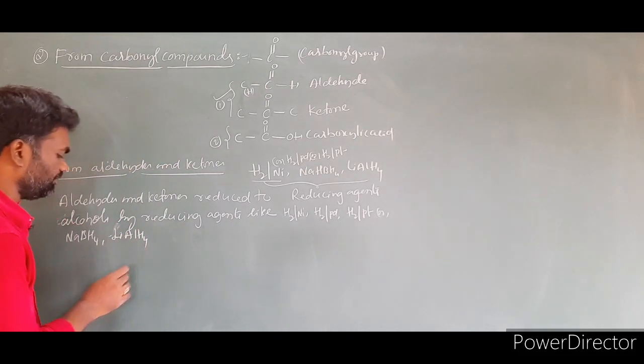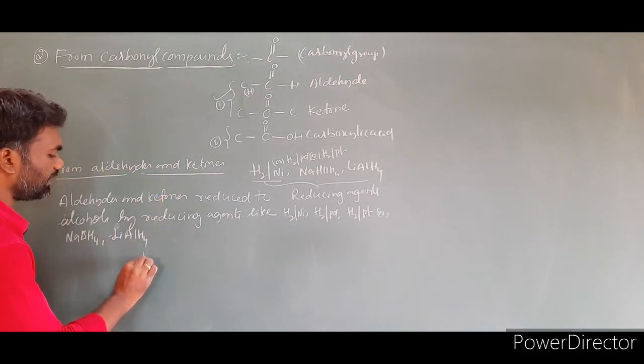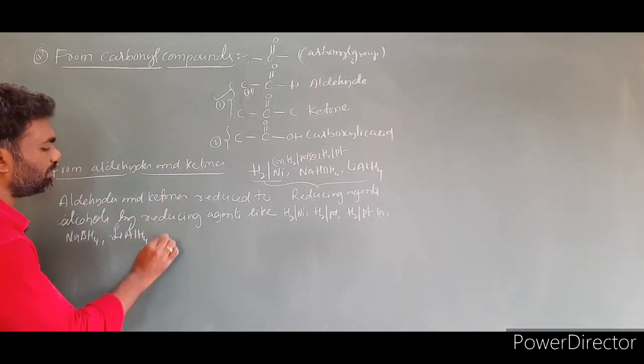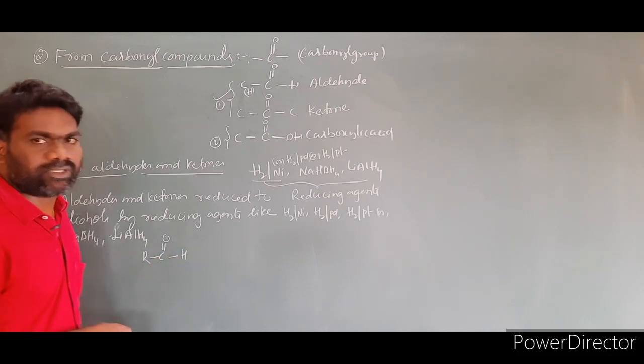Now let us write our equation. The general equation: I am writing R C double bond O H. This is an aldehyde.